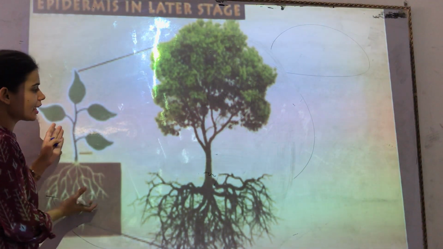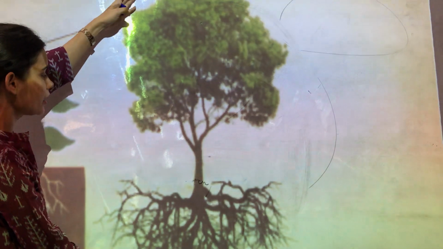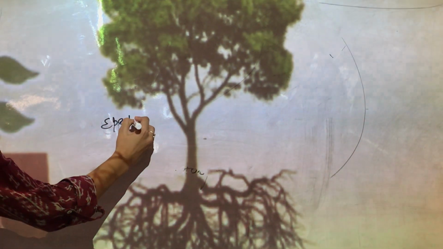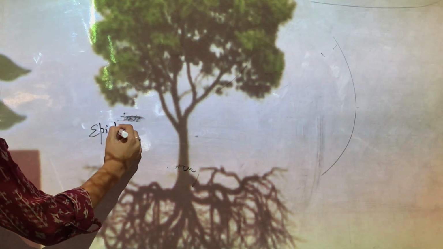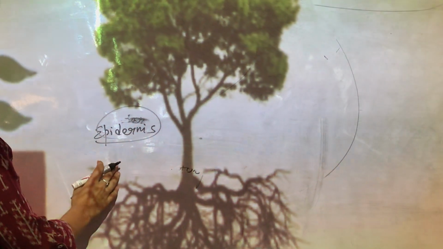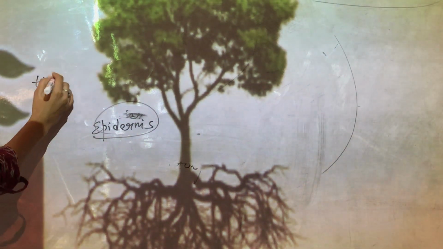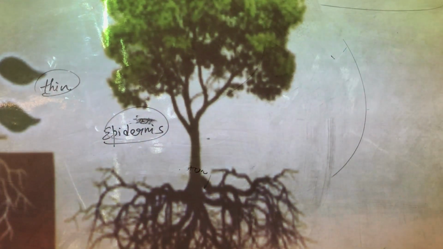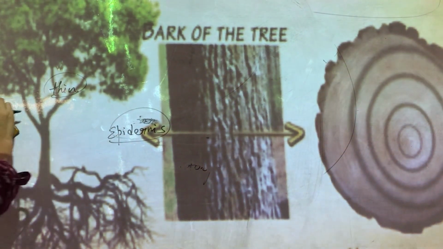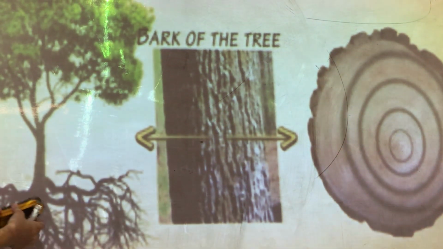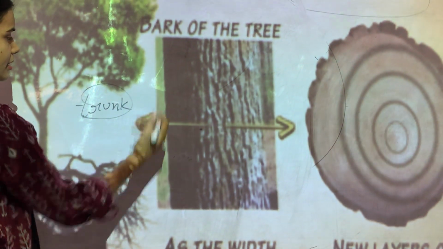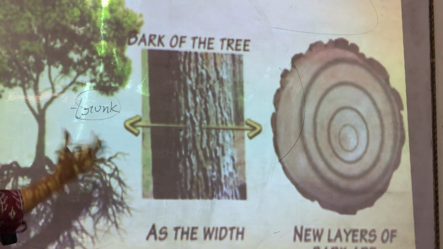Now what would be the case when the plant has grown up? Now our plant is a big grown up tree. Do you think that the epidermis layer will be sufficient to provide the protection? What do you think? If the plant has grown up, do you think that the same thin epidermis layer will provide the necessary protection to the big tree? No, it would not be sufficient. So in that case, you must have seen the bark. Do you understand what bark is? If you look at the trunk of a big tree, you will see this bark. If you remove it, it scrapes away. So that is the bark of a tree.